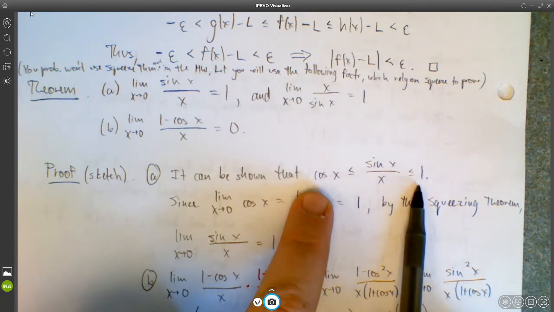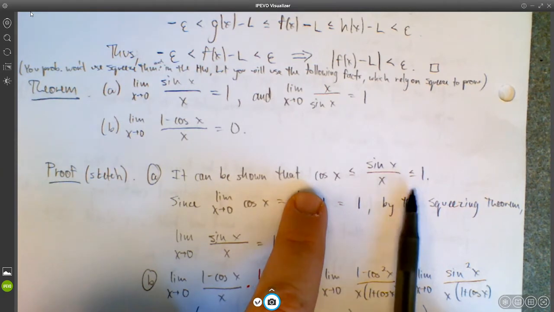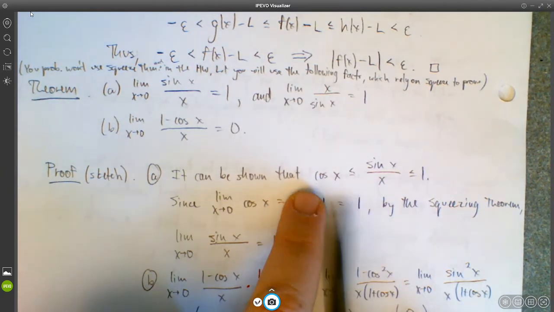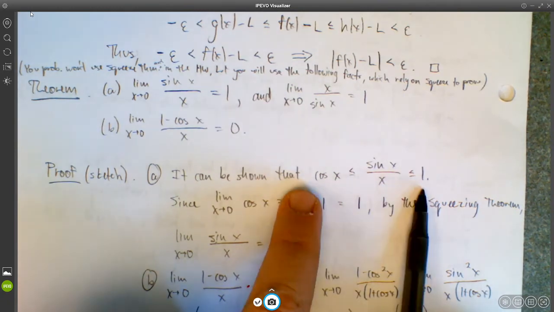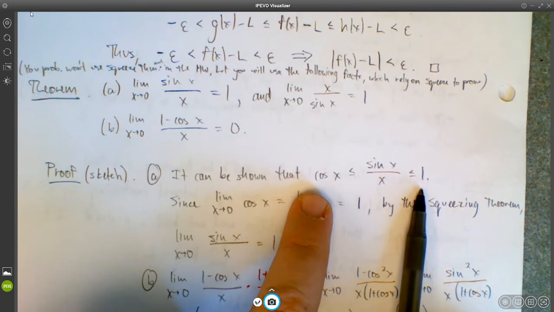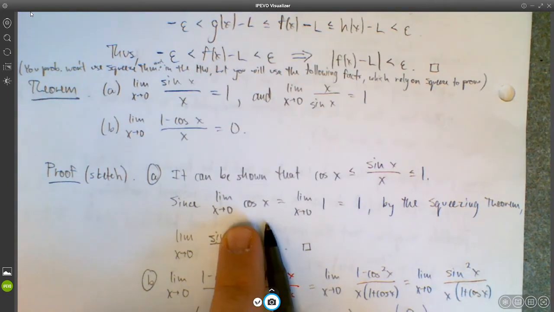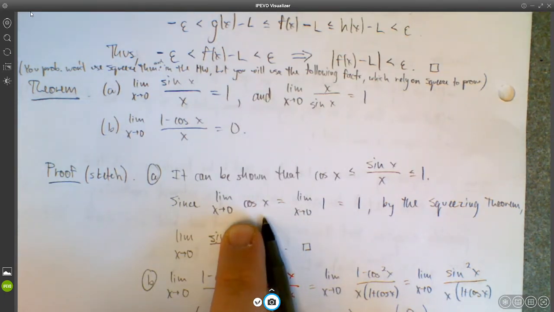If you're interested in the details for how we end up with this inequality right here, then take a look at the book. But this is the first thing that you would do. You would establish the fact that sine x over x is always between cosine x and 1. And now what we do is we apply the squeeze theorem, because the limit as x approaches 0 of cosine x is just the same thing as cosine of 0, because cosine is a continuous function. So this is just cosine of 0. Cosine of 0 is 1.